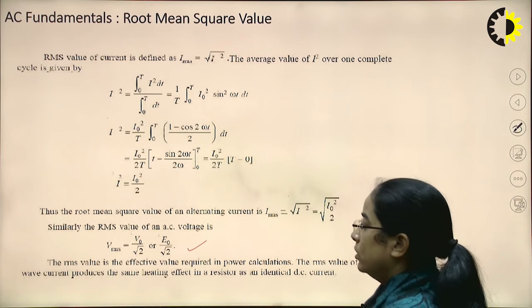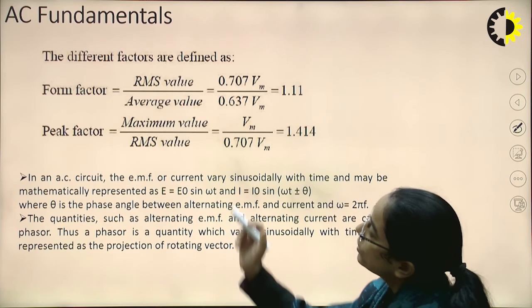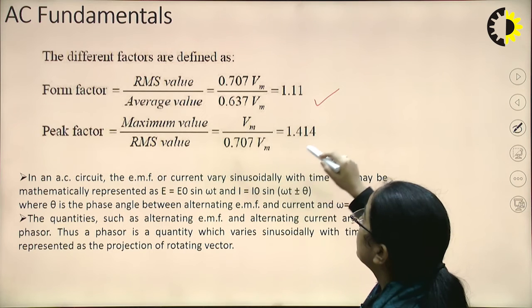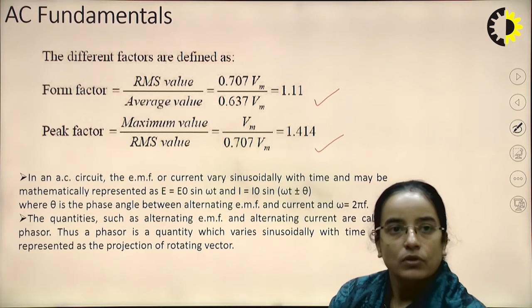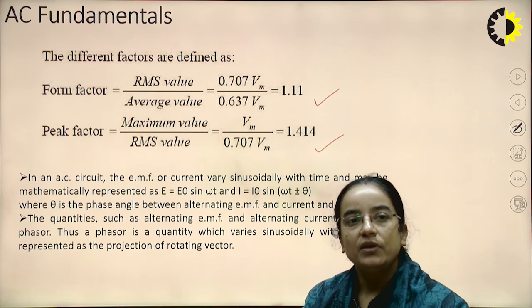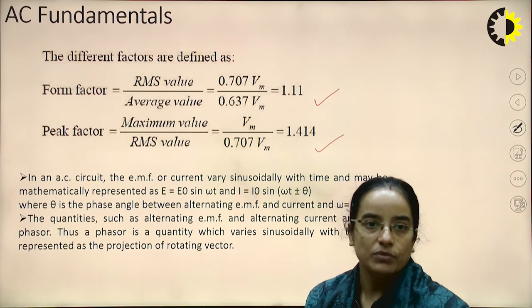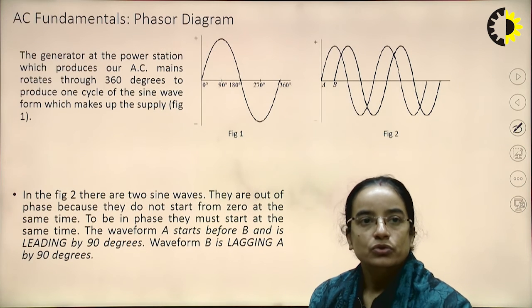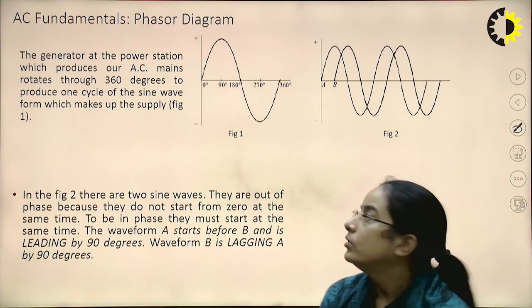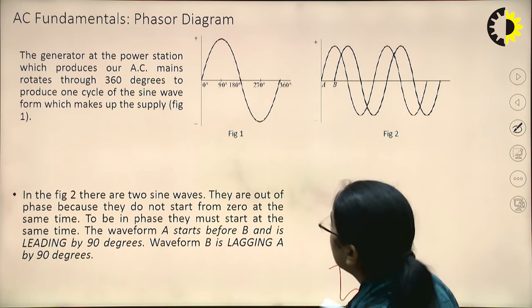For the sinusoidal waveform, the form factor is 1.11 and the peak factor is 1.414. Form factor is the ratio of the RMS to the average value, and peak factor is the maximum to the RMS value. Here are two waveforms, one for the voltage and one for the current.